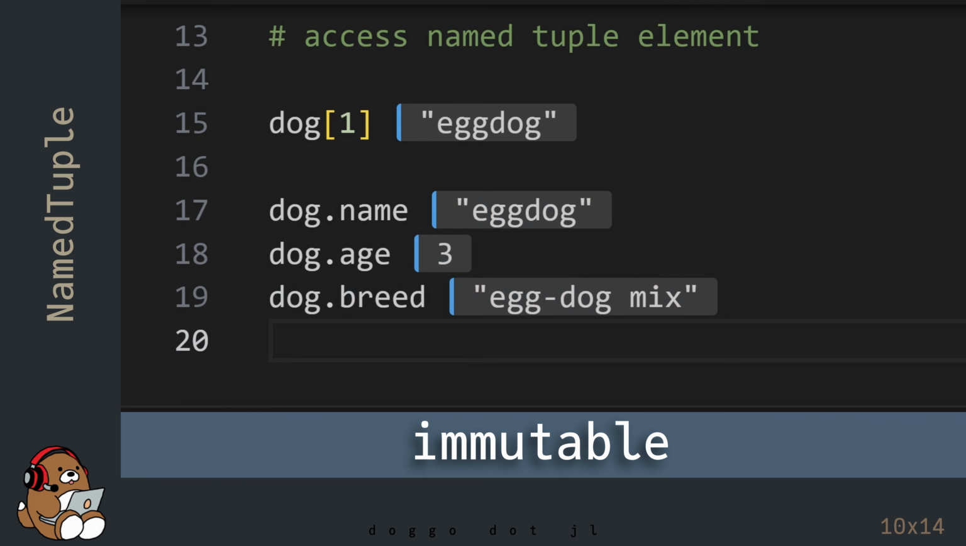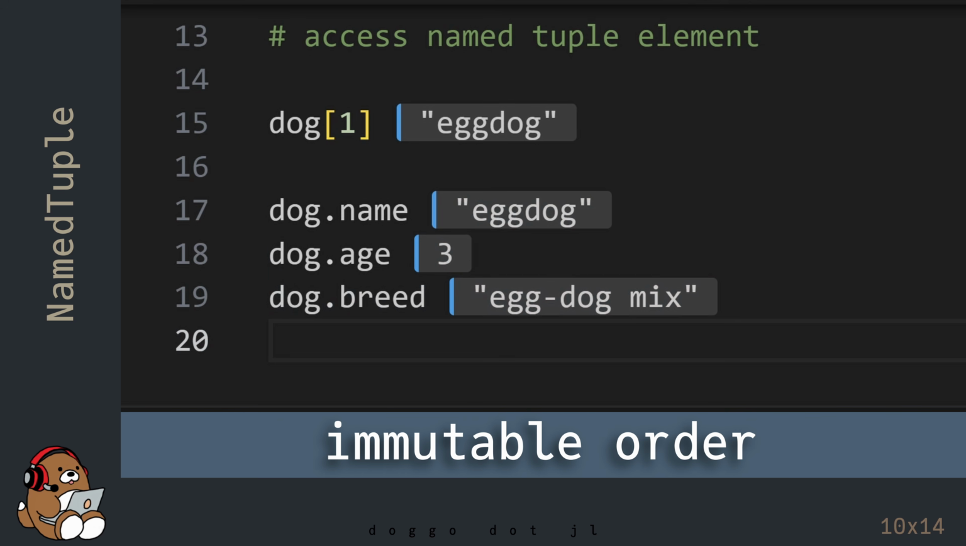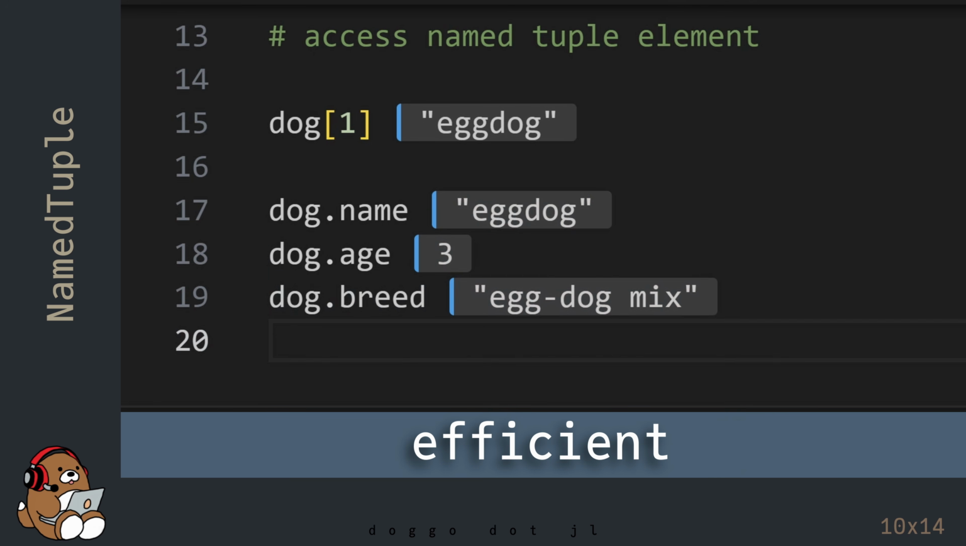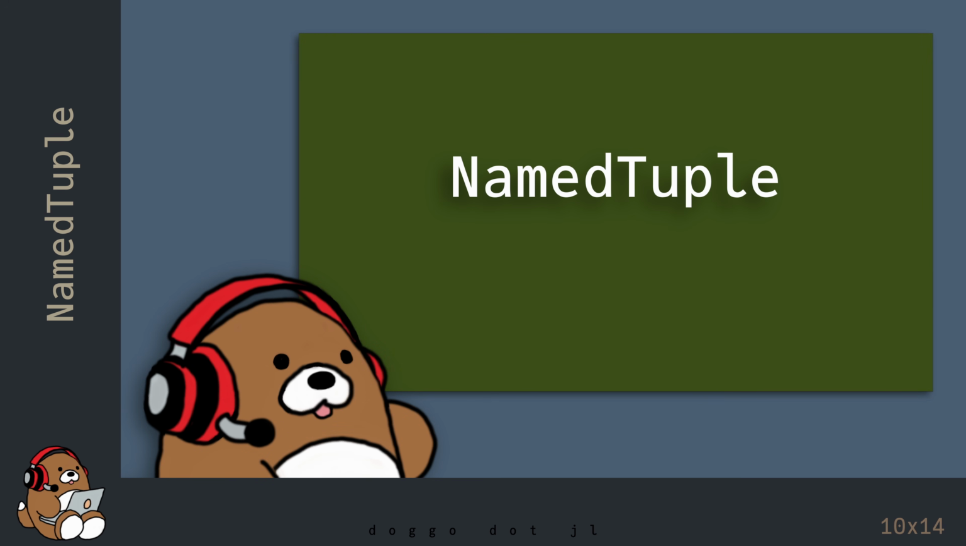But like a tuple, a named tuple is immutable, so you can't change any of the element values. You can't sort it, and you can't change the size of the named tuple. With that said, both the tuple and the named tuple provide a memory-efficient way to store and retrieve your data if you don't need the flexibility of an array. So that's the basics of using a named tuple in Julia. In the next chapter, you'll learn what a dictionary is and how to use it in Julia.